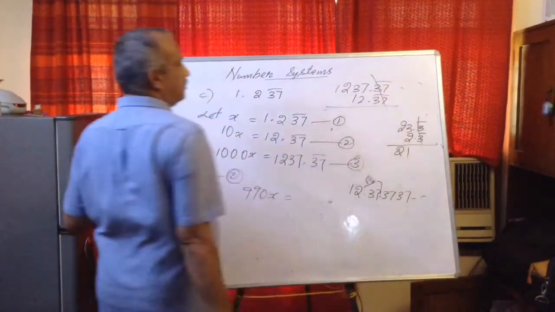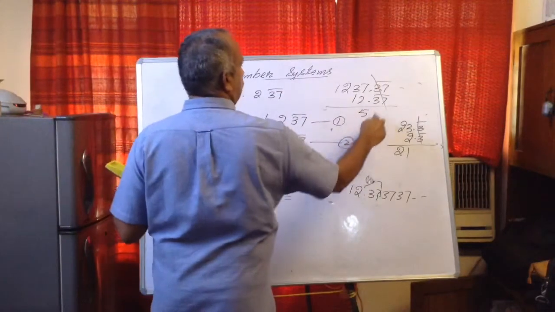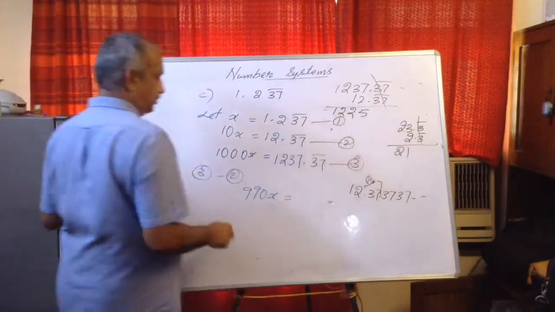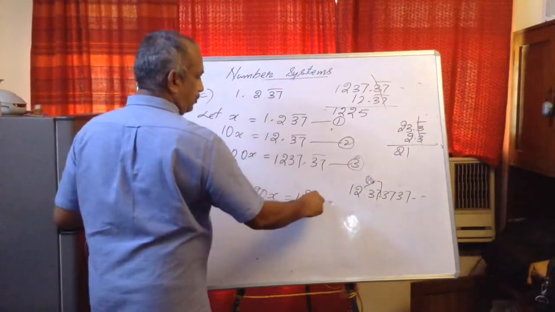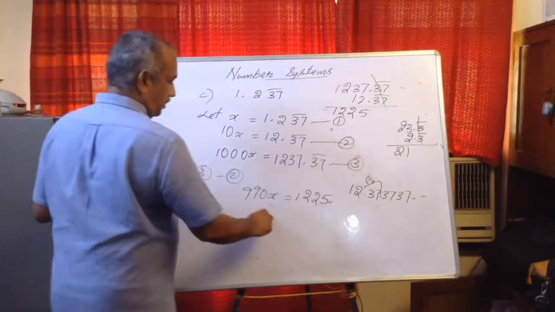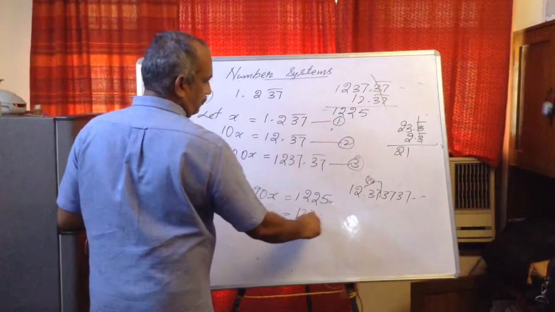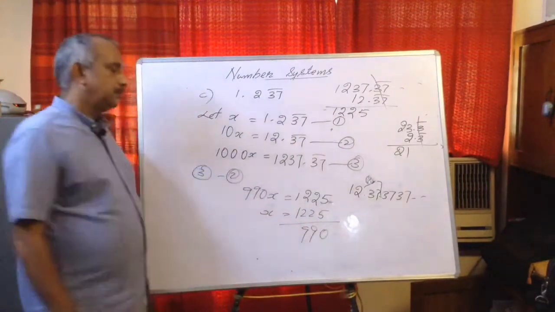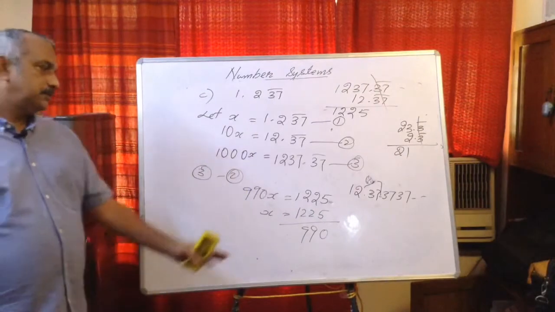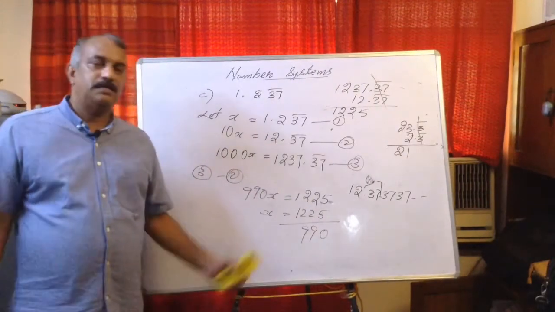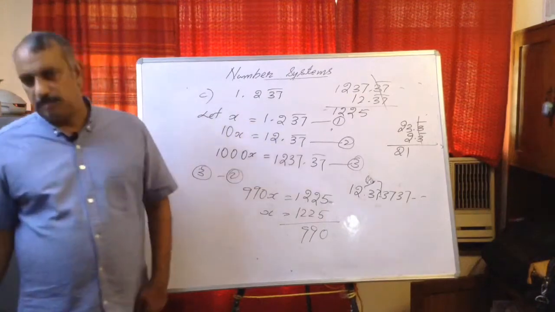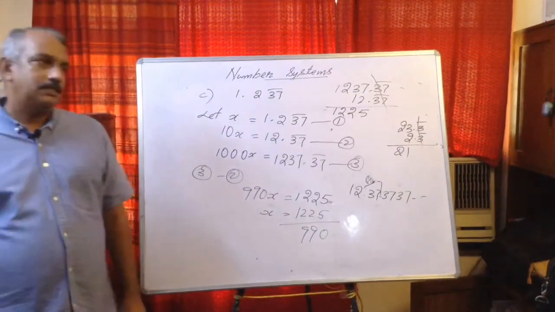This is cancelled. Here it is 1225. So x is equal to 1225 upon 990, which is divisible by 5, cancel and you will get the answer.